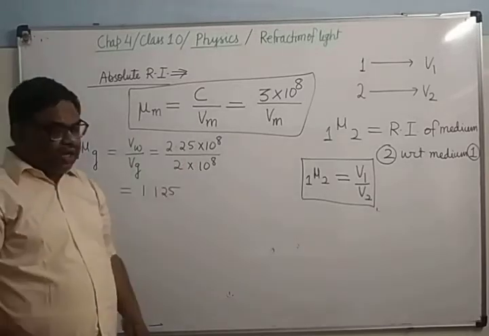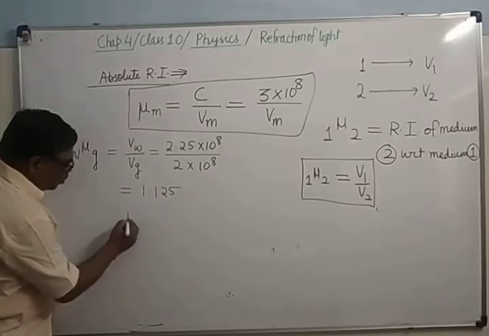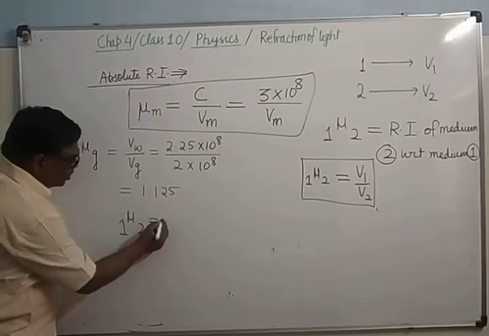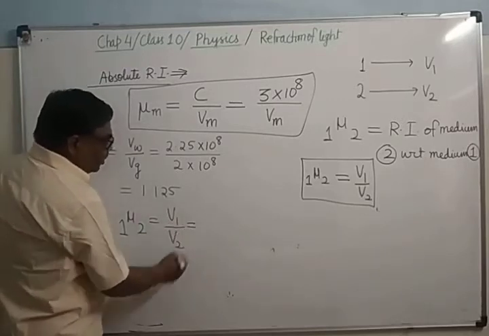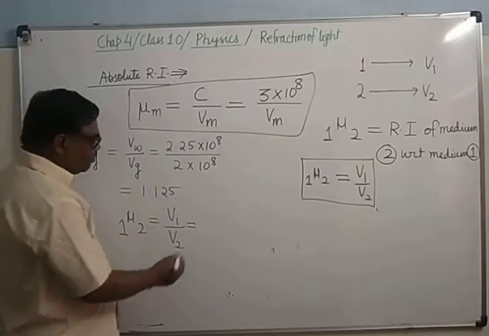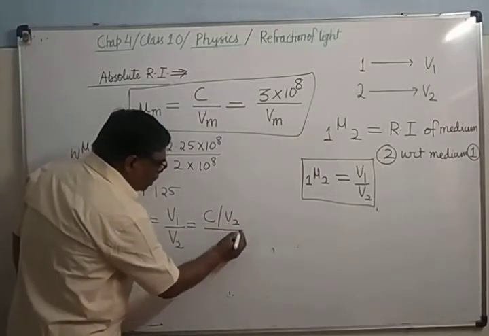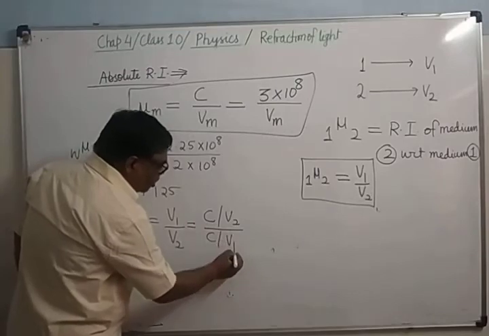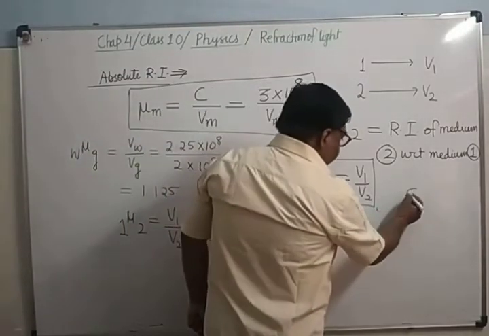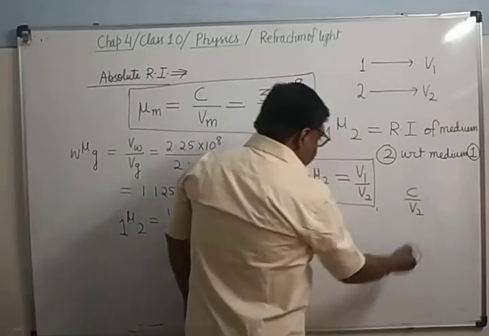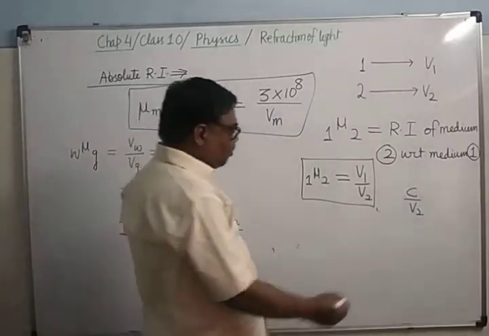Now this formula can be written in one more way. 1 mu 2 equals V1 upon V2. It's clear. Now we can rearrange the terms as C upon V2 divided by C upon V1. If you simplify, C upon V2 is in the denominator, so it will invert and multiply.